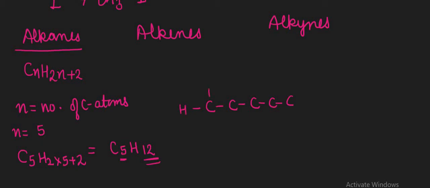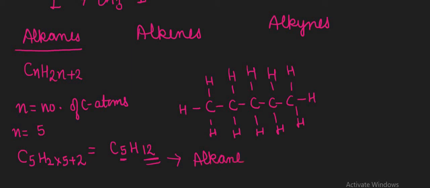So 1, 2, and this is 3. Again 1, 2, again put 1 and 2. Here also we have 1 and 2, and here we have 1, 2 and 3. You can just complete their values and count the number of hydrogen atoms present there: 1, 2, 3, 4, 5, 6, 7, 8, 9, 10, 11 and 12. So that's the formula given to write down the hydrocarbon, that is your alkane, and the formula is CnH2n plus 2 only.